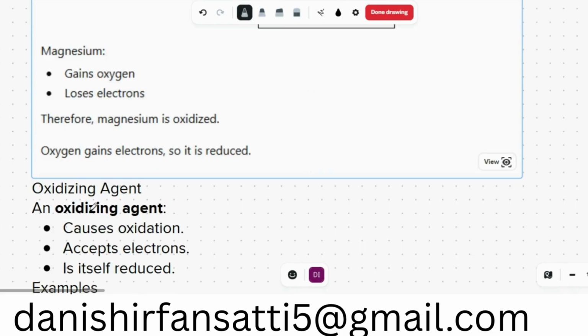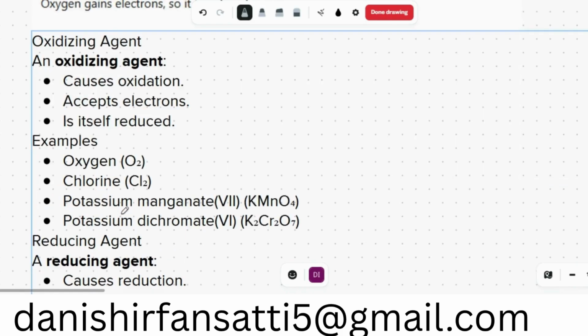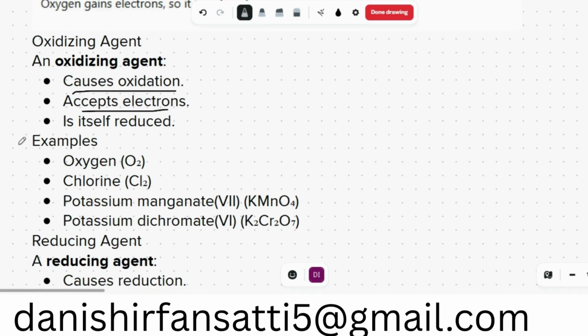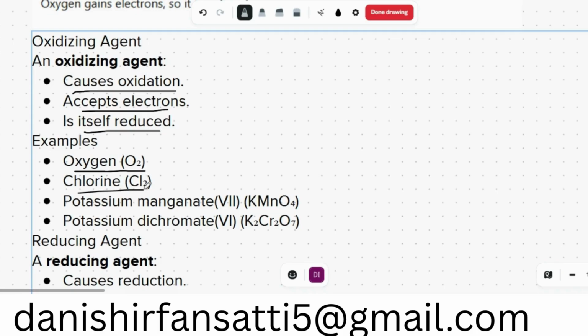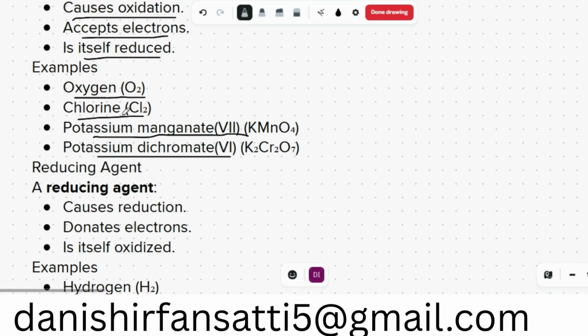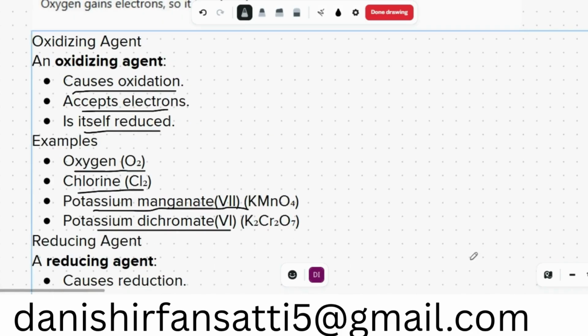Okay, so what is an oxidizing agent? An oxidizing agent causes oxidation of another element. It accepts electrons. It helps the other element, because the other element wants to donate electrons, so the oxidizing agent gains electrons and is itself reduced. Oxygen is a great oxidizing agent. Chlorine, potassium dichromate 7, potassium dichromate 6, they are all very good oxidizing agents. They can oxidize anything.